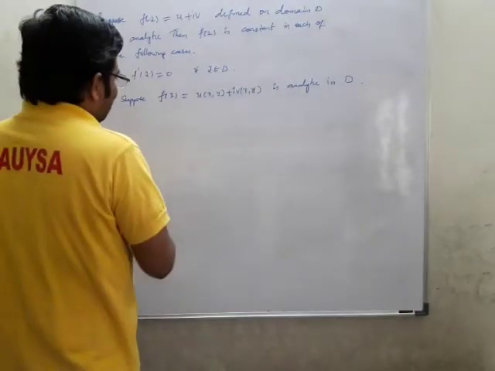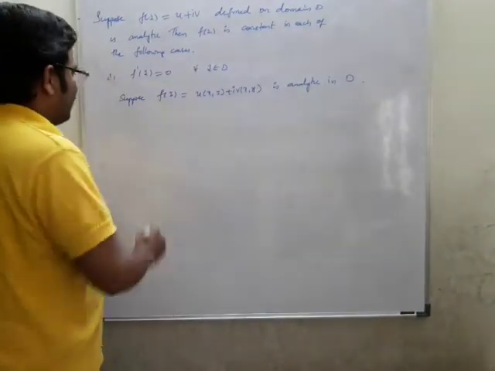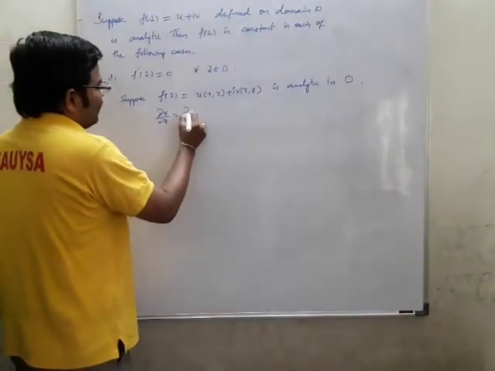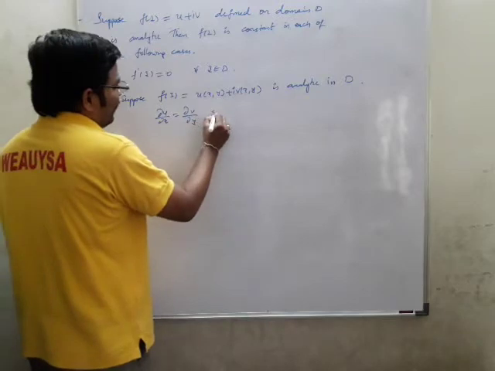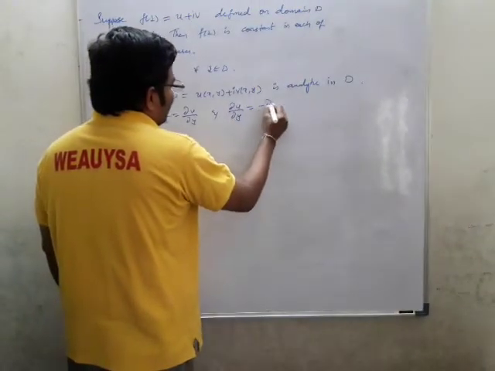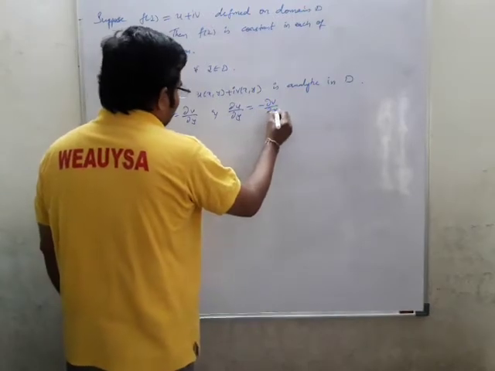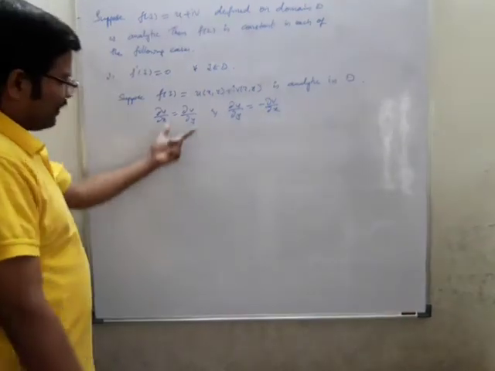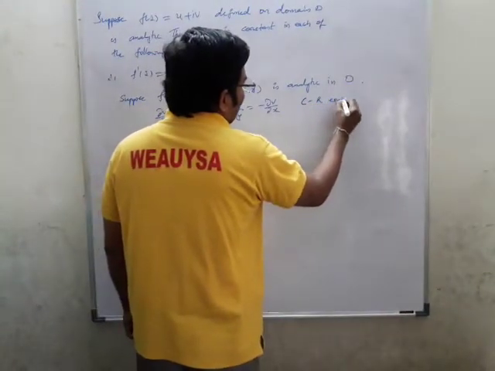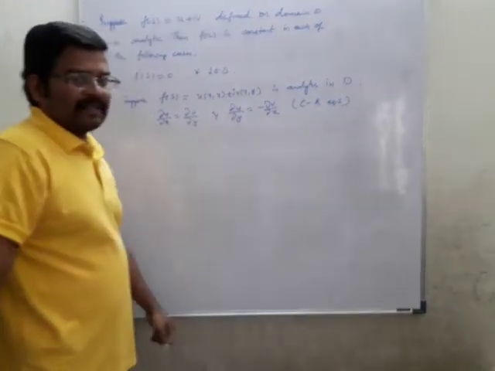if it is analytic, we can have one condition that is nothing but dou u by dou x is equal to dou v by dou y and dou u by dou y equal to minus dou v by dou x. This is one condition, nothing but the CR equations, Cauchy-Riemann equations.